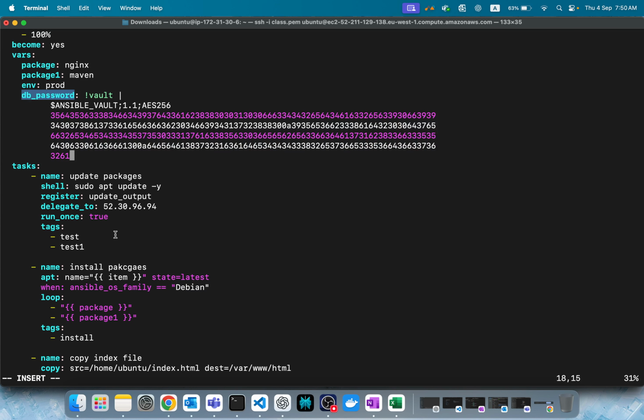But let's say the IP address delegate_to is there. This you can't encrypt directly and paste it here. It has to be in variables only. It means you have to define a variable for this IP and encrypt it, then use that variable like that. Let's say this one, source, you cannot encrypt this directly because it has to be in a variable. Encrypt the variable and use that variable like that.